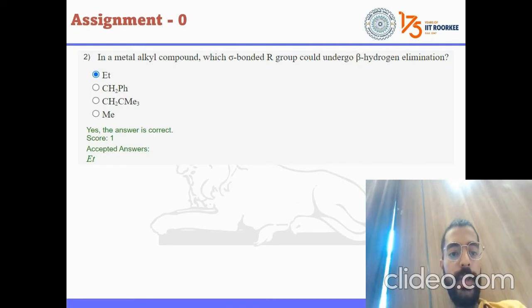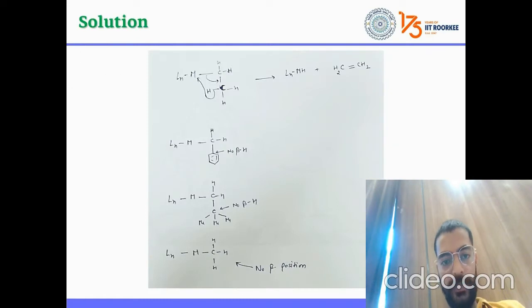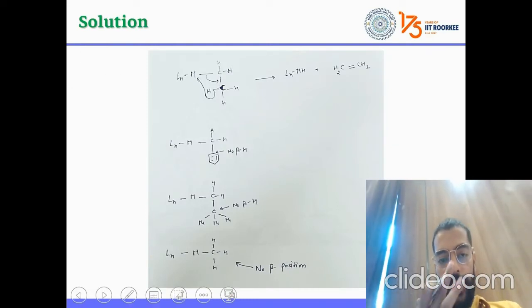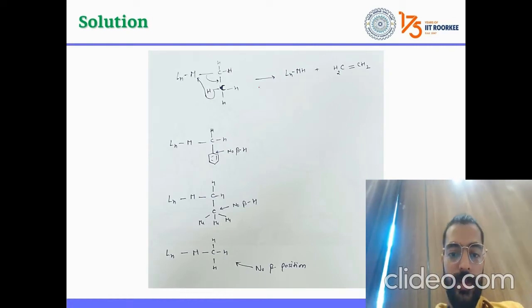If we go to the next question, in a metal alkyl compound, which sigma bonded R group could undergo beta hydrogen elimination? So we have these options. To discuss this, it is the first option.